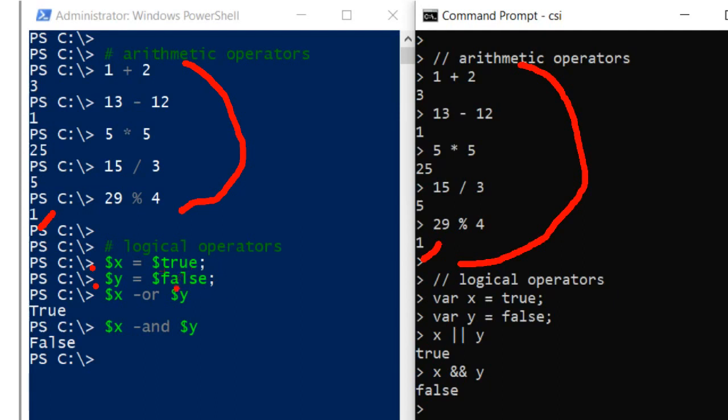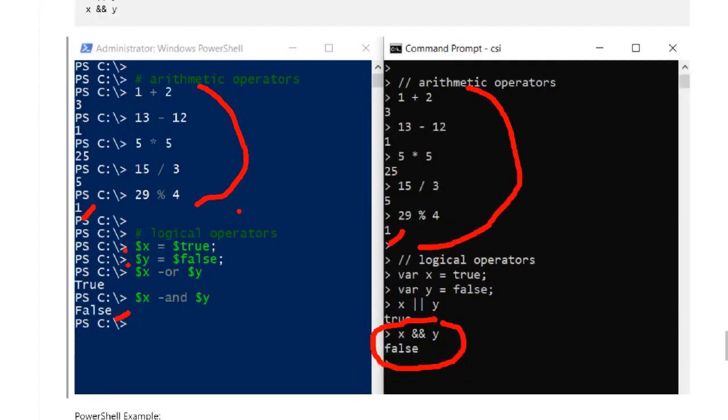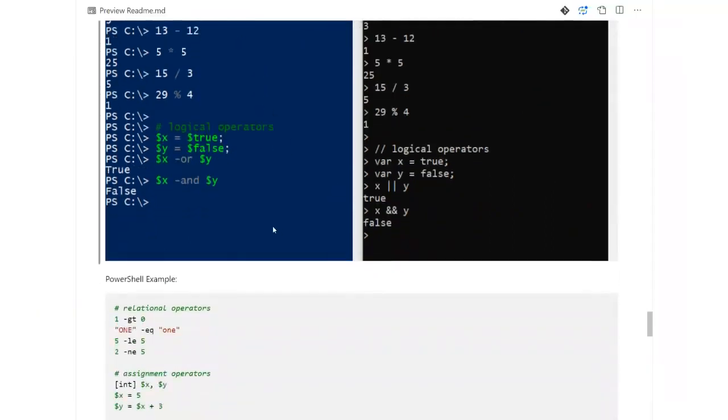X has a value true, y has a value false. True and false would be false, so here we get a value false. The same concept applies to C# as well. So this is how we can use logical operators and arithmetic operators in our programs on both PowerShell and C#.